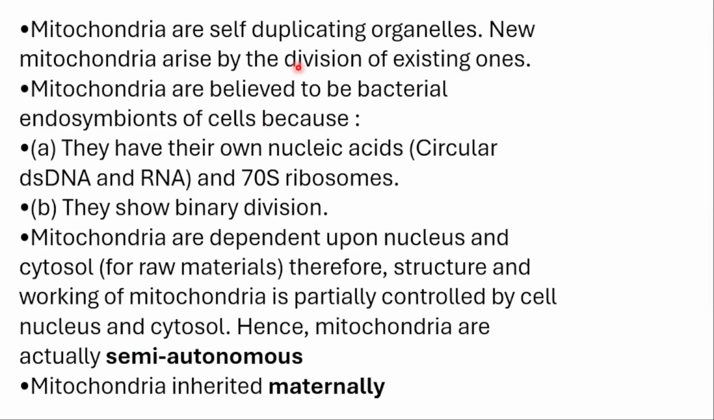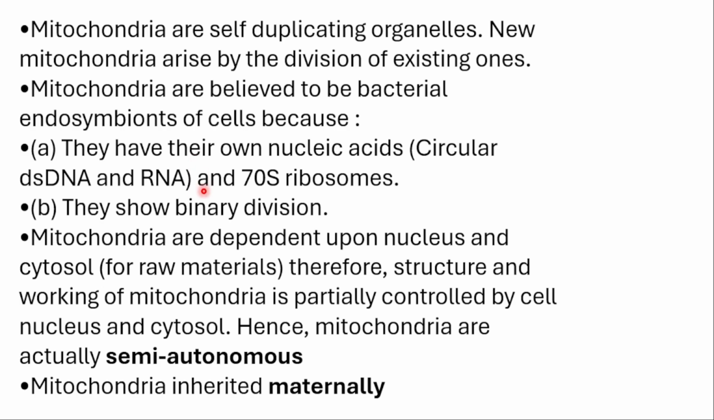Mitochondria are self-duplicating organelles. They have the power of self-division. New mitochondria arise from the division of existing ones. See, if the cell is in need of more mitochondria, it is going to duplicate itself. There is no need for cell division only. Okay? Mitochondria are believed to be bacterial endosymbionts of cells, because it is believed that they arose from bacterial endosymbionts.